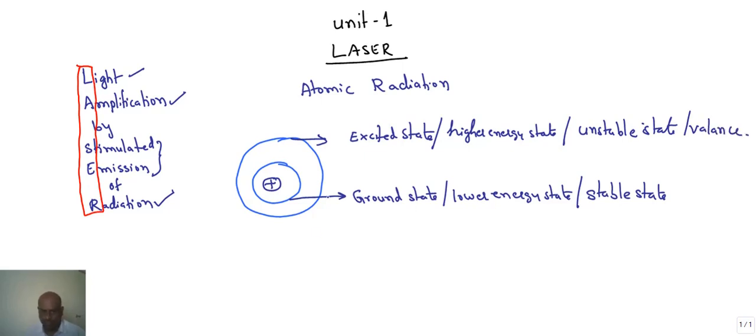For our convenience, let us represent these orbitals as straight lines, and this is our lower energy ground state with energy E1. This is the higher energy E2. The lower energy state is the most stable state, so the electrons will reside in the ground state initially.